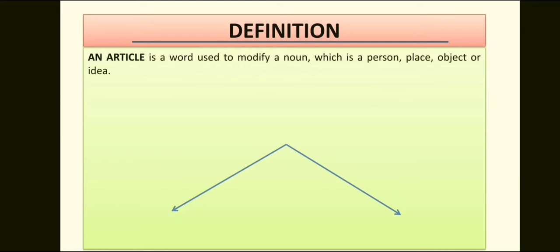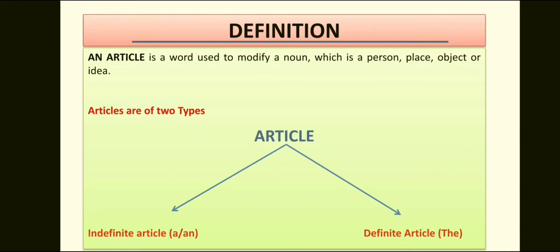So students, what is an article? Let us know the definition of article. An article is a word used to modify a noun, which is a person, place, object or idea. Articles are of two types: indefinite articles a and an, and the definite article, that is, the.